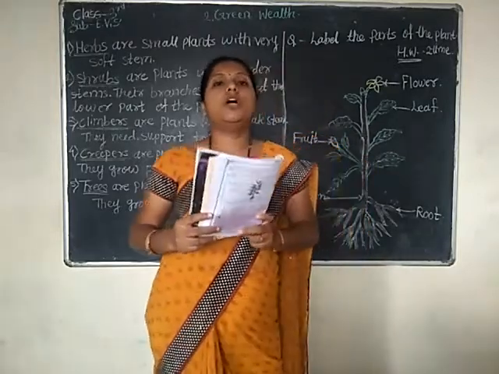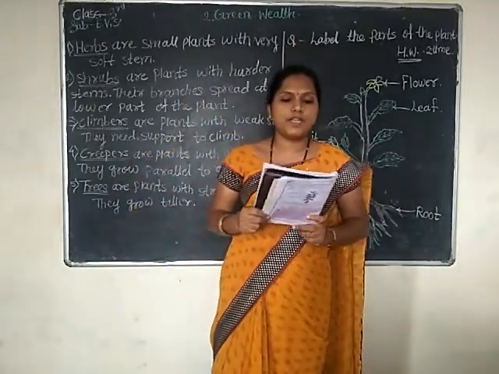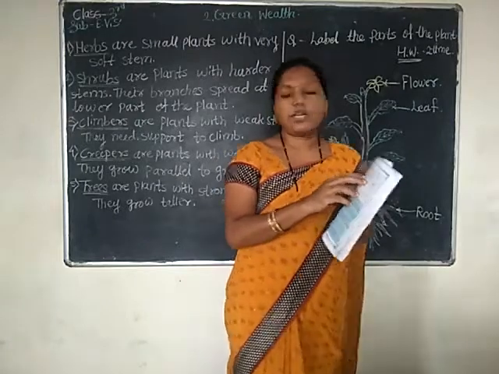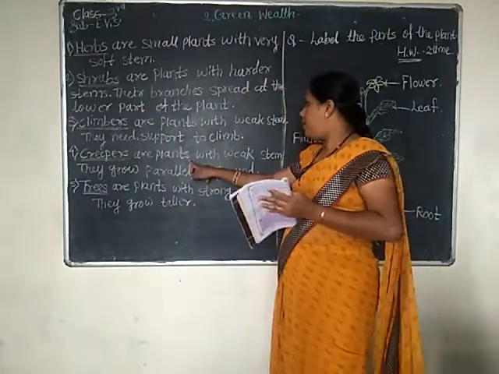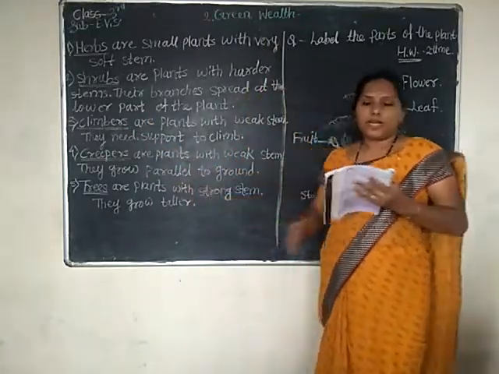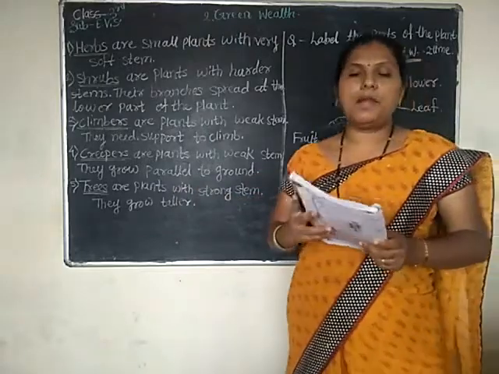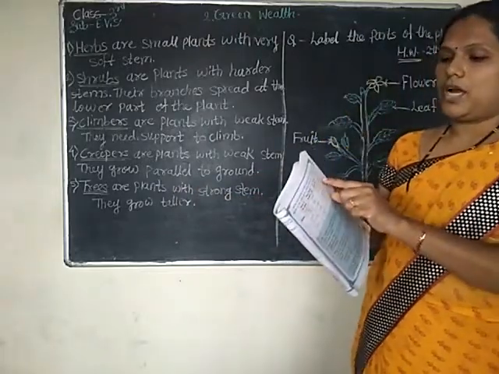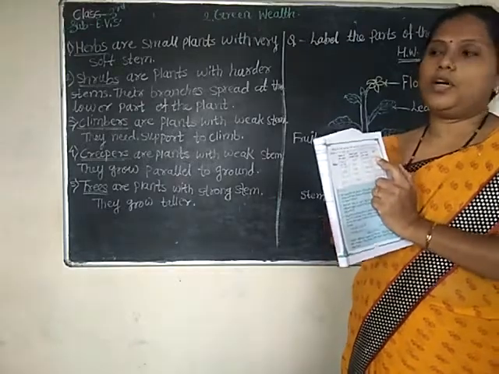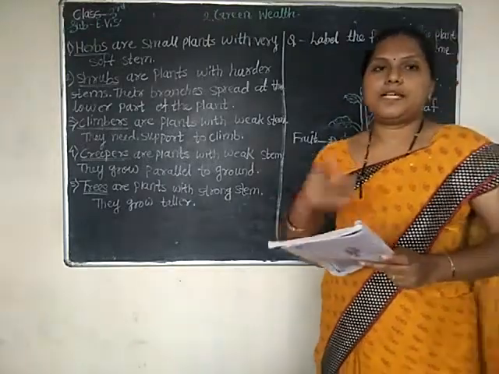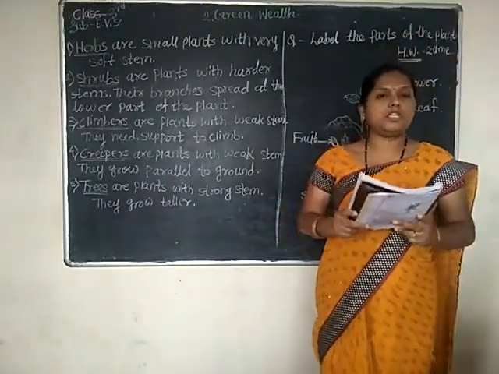So first, one model is given. Creeper, pot herb. Why are we using the pot herb? It's a creeper. Creeper means a plant with a weak stem. They grow parallel to the ground. The part of the plant used is the unripe fruit and we use it as a vegetable. So next one, I will explain any other two or three examples, children.